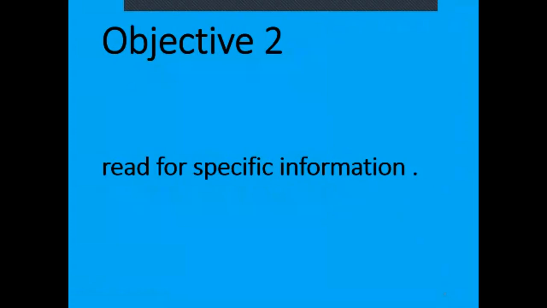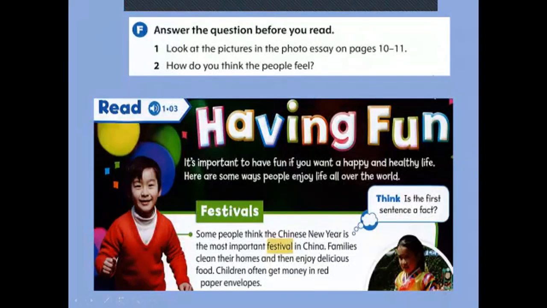Now we will read for specific information. We will read to get information. Here it says, answer the questions before you read. Number one, look at the pictures in the photo essay on pages 10 and 11. Today we will take only page 10. Number two, how do you think the people feel? Do the people feel happy or sad? If we look at the face of the boy, we will find that he is so happy, he is smiling, so he feels happy. And also the girl, she feels happy and excited.